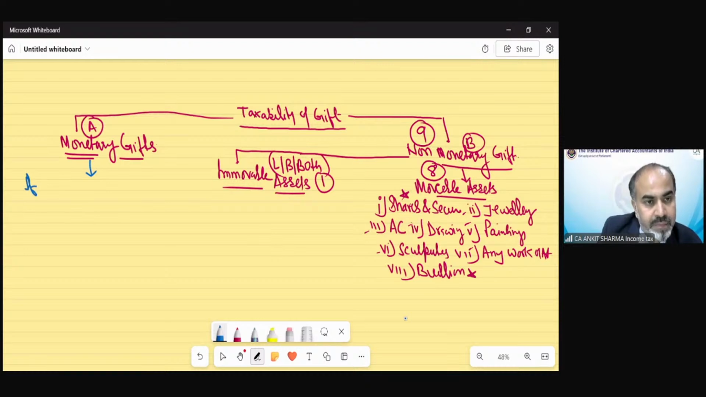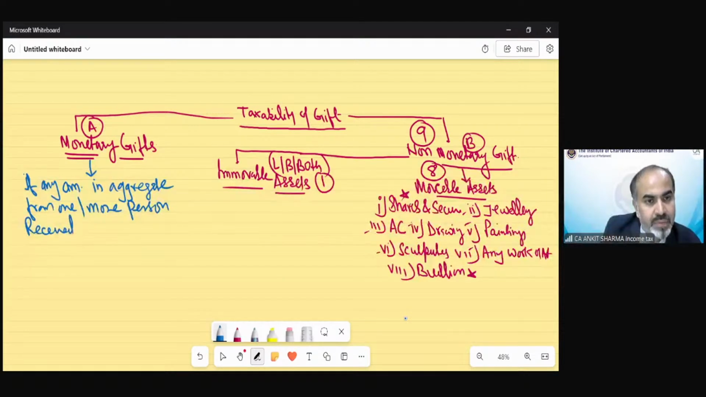if any monetary amount in aggregate from one or more persons is received in the previous year exceeding 50,000, then the whole amount is income from other source, taxable.